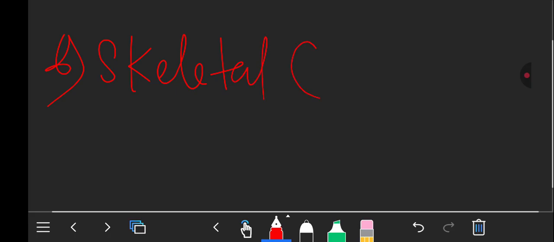Let's look at another famous structure which we call skeletal. So this will be number 6. We can represent an organic compound by using what is known as a skeletal structure. Skeletal structure is also known as a line bond structure.